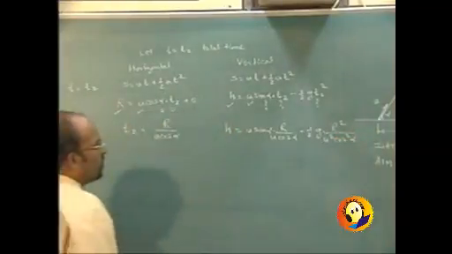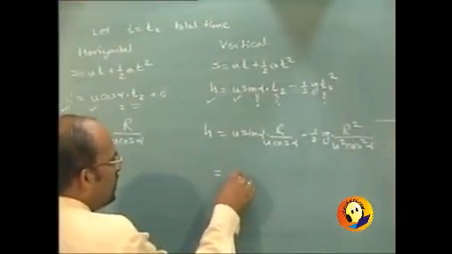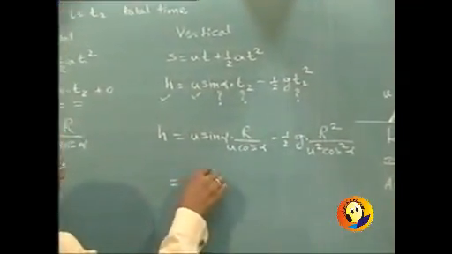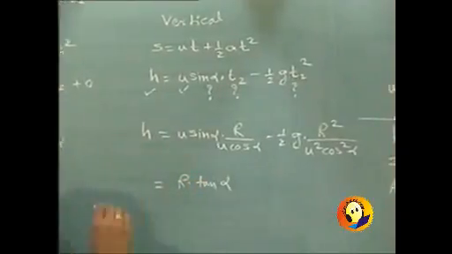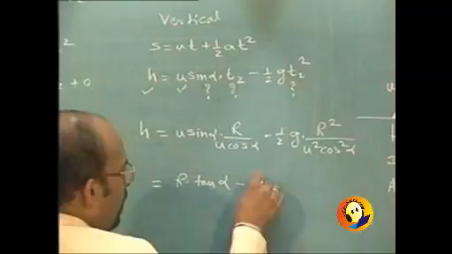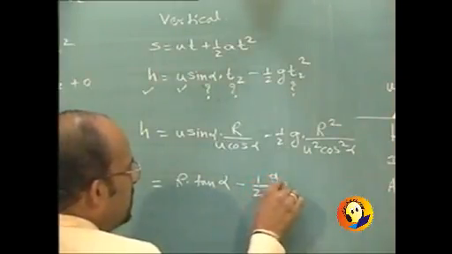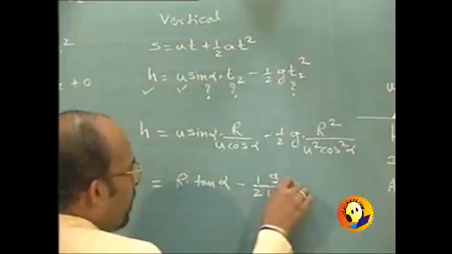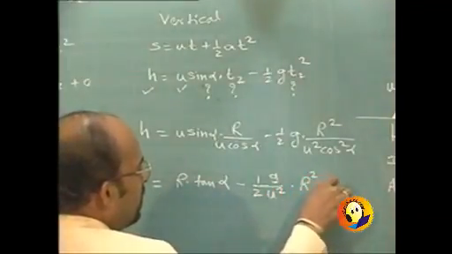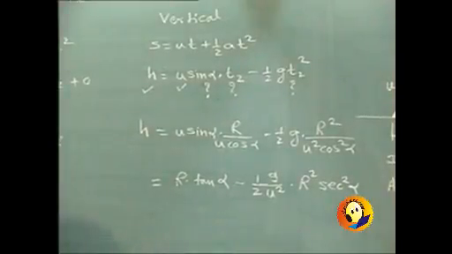So this comes out to be r tan alpha minus g upon 2u square r square sec square alpha. Left hand side is h.